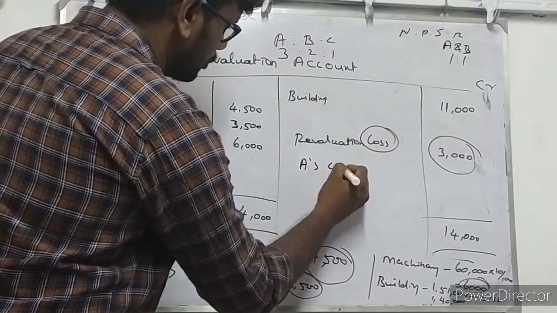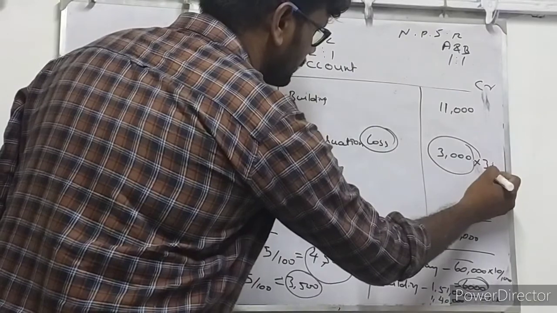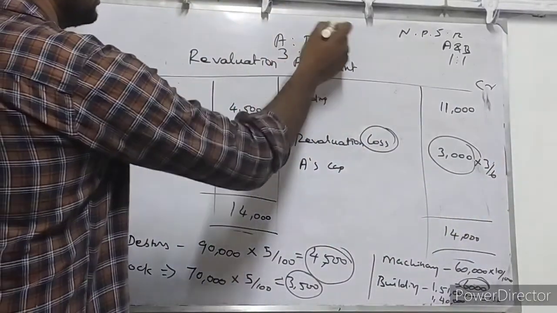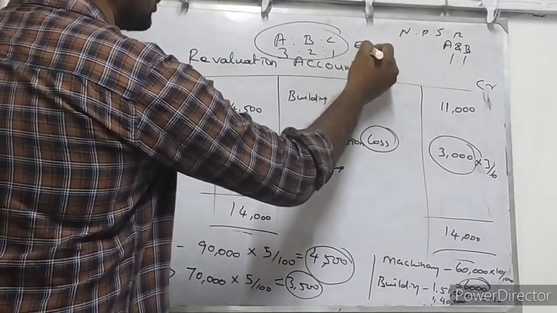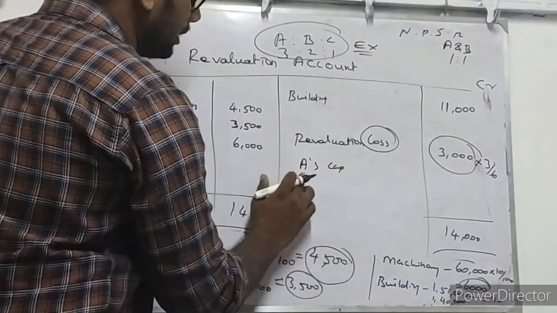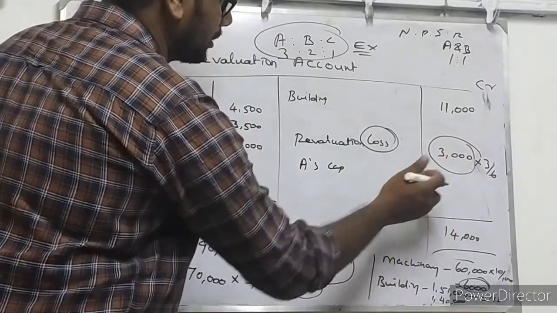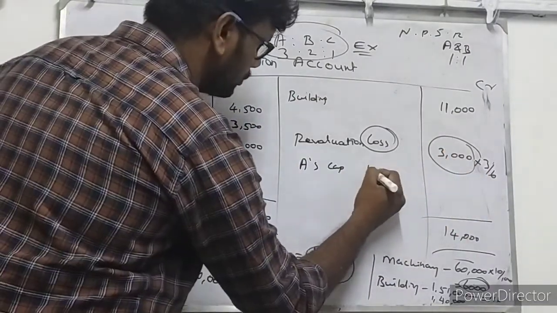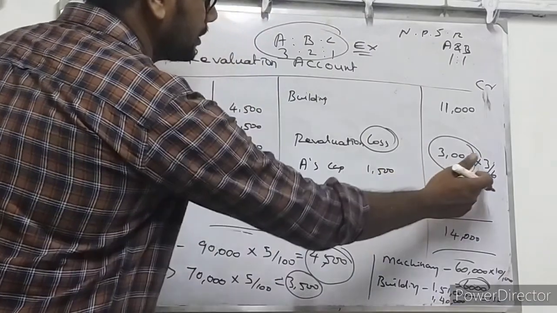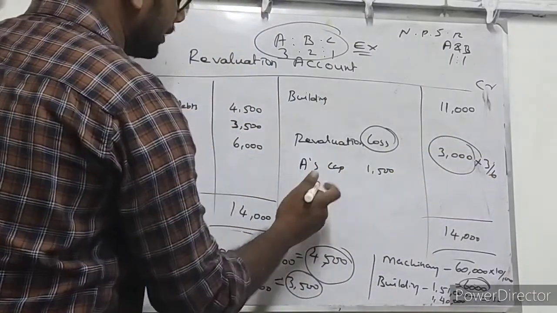A's capital account should be debited by 3,000 into 3/6. What ratio are we using? The existing profit and loss sharing ratio. So that is A's capital account: 3/6 of 3,000 is 1,500 rupees.